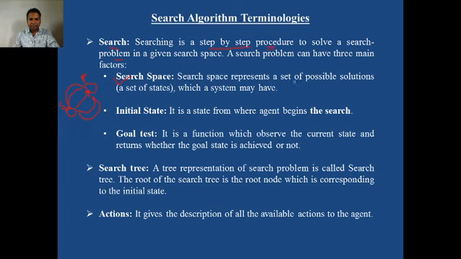It represents the set of possible solutions, meaning possible routes in this case, which a system may have. Initial state you know, goal test also you know, goal state also you know. Search tree is a representation of the search problem.